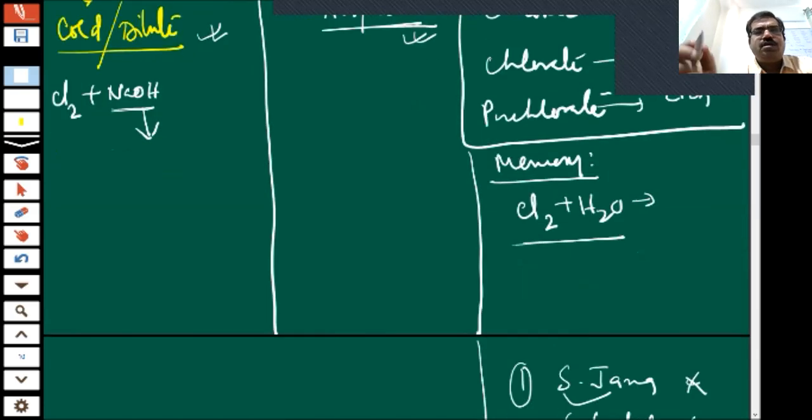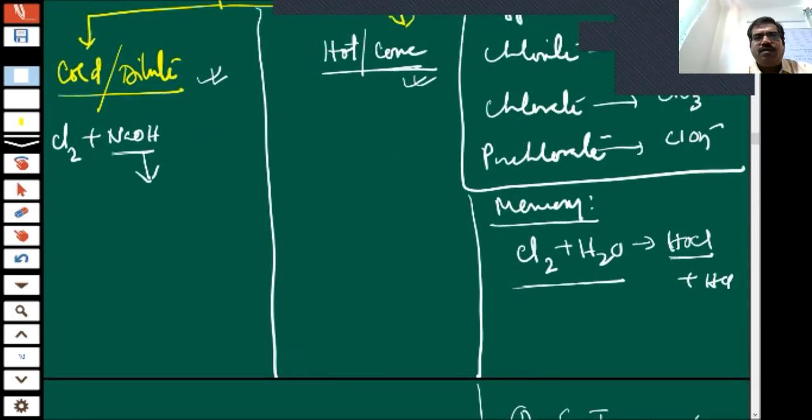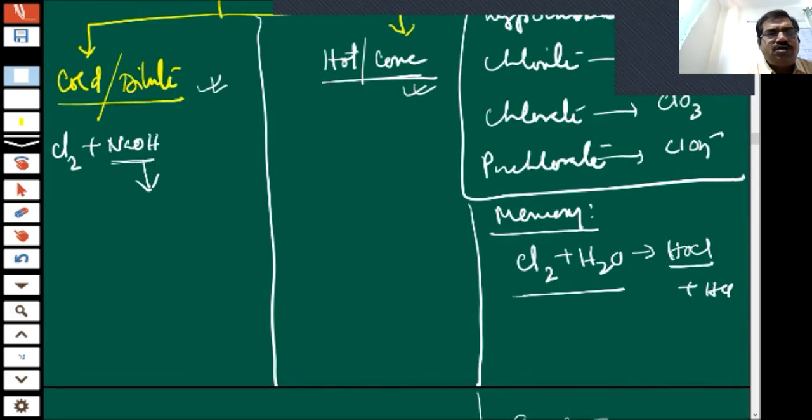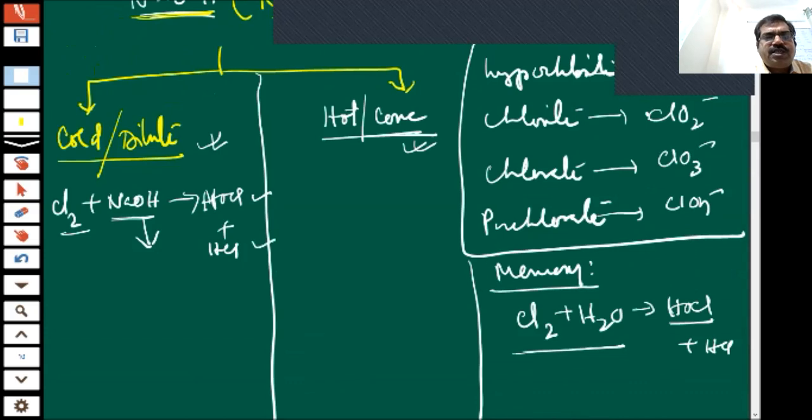Okay, children, so this is the reaction that is going to happen. Cl2 with water gives HOCl, and what did we get? HCl. Here the water was there, no? So we got HOCl plus HCl with water. And you know this is an acid and this is an acid.